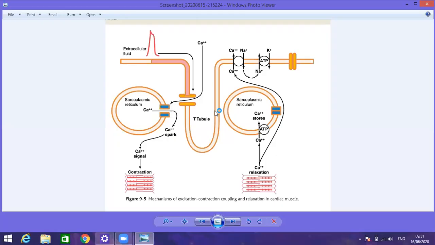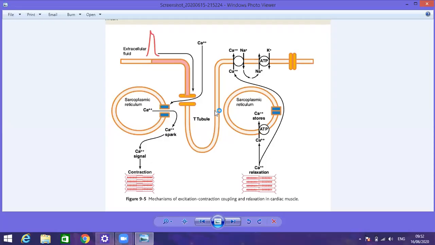Conduction velocity in the cardiac muscle fiber in the heart is 0.2 to 0.3 meter per second. That is about 1/250 that of the large nerve fiber, and about 1/10 that of skeletal muscle, if we compare. The reason is that there is a need for the generation of a prolonged action potential, and that prolonged depolarization, that action potential, is responsible for the powerful and prolonged contraction of the cardiac muscle fibers.